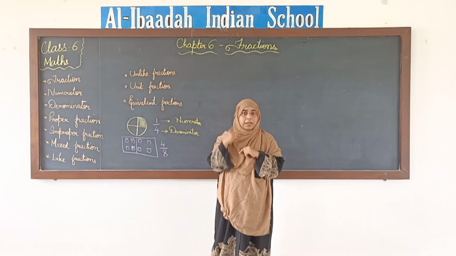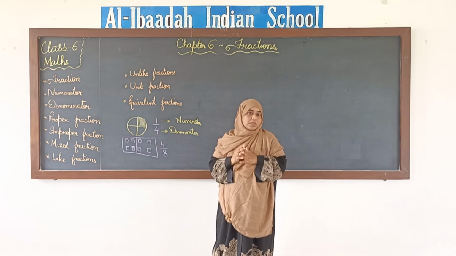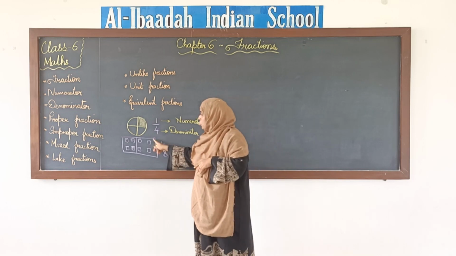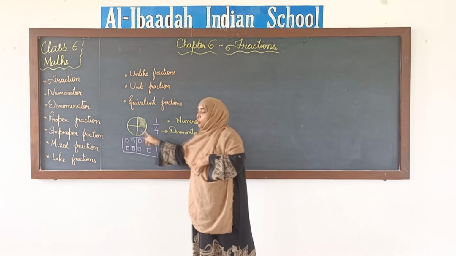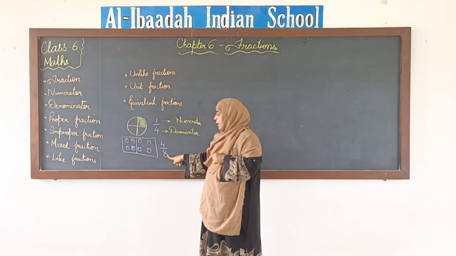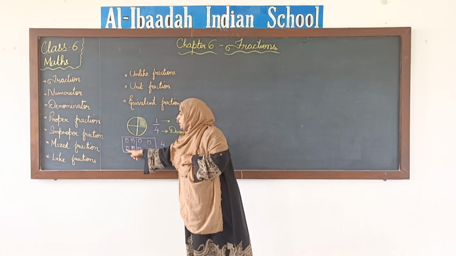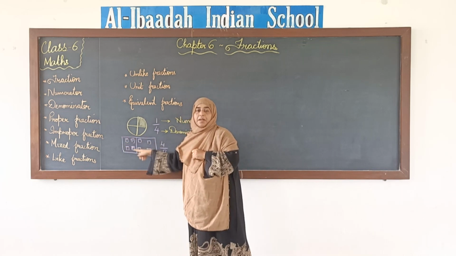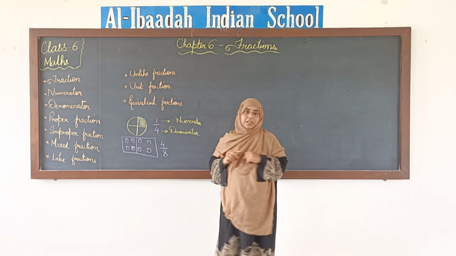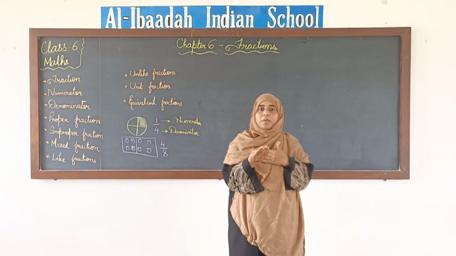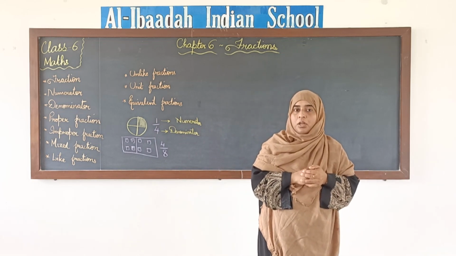Same way here, the total number of books were 8. So the total number, denominator will tell you, and how many parts were read, that numerator. Clear? So what is numerator and denominator? I hope it is clear to you all.